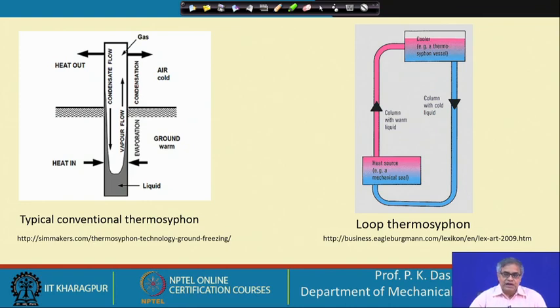Second feature which we have to note carefully, that the thermosiphon is oriented in such a way so that the evaporator is at the bottom. This is the evaporator part.